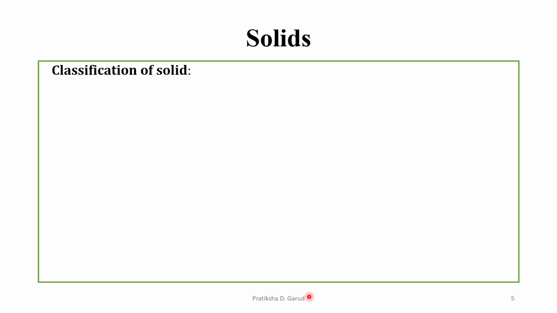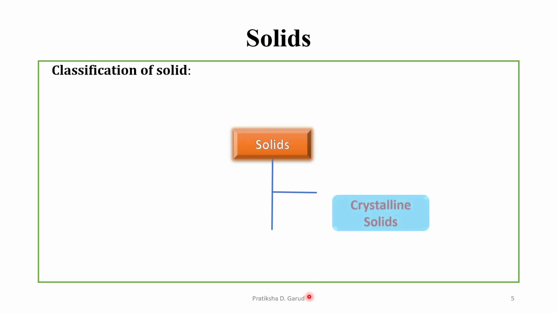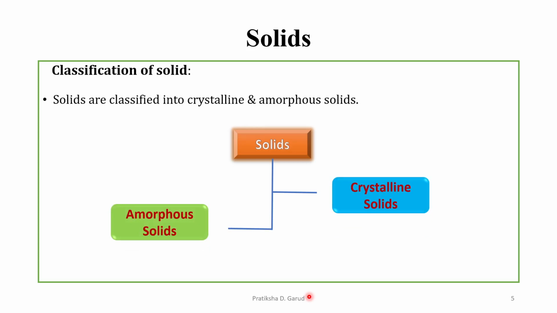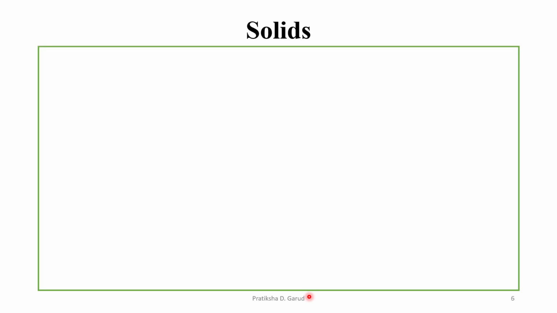Then classification of solids. How are solids classified? Solids are divided into two types. The first type is known as the crystalline solid, and the second type is known as the amorphous solid. So we can say that solids are classified into crystalline and amorphous solids. Let us see these two solids in brief.